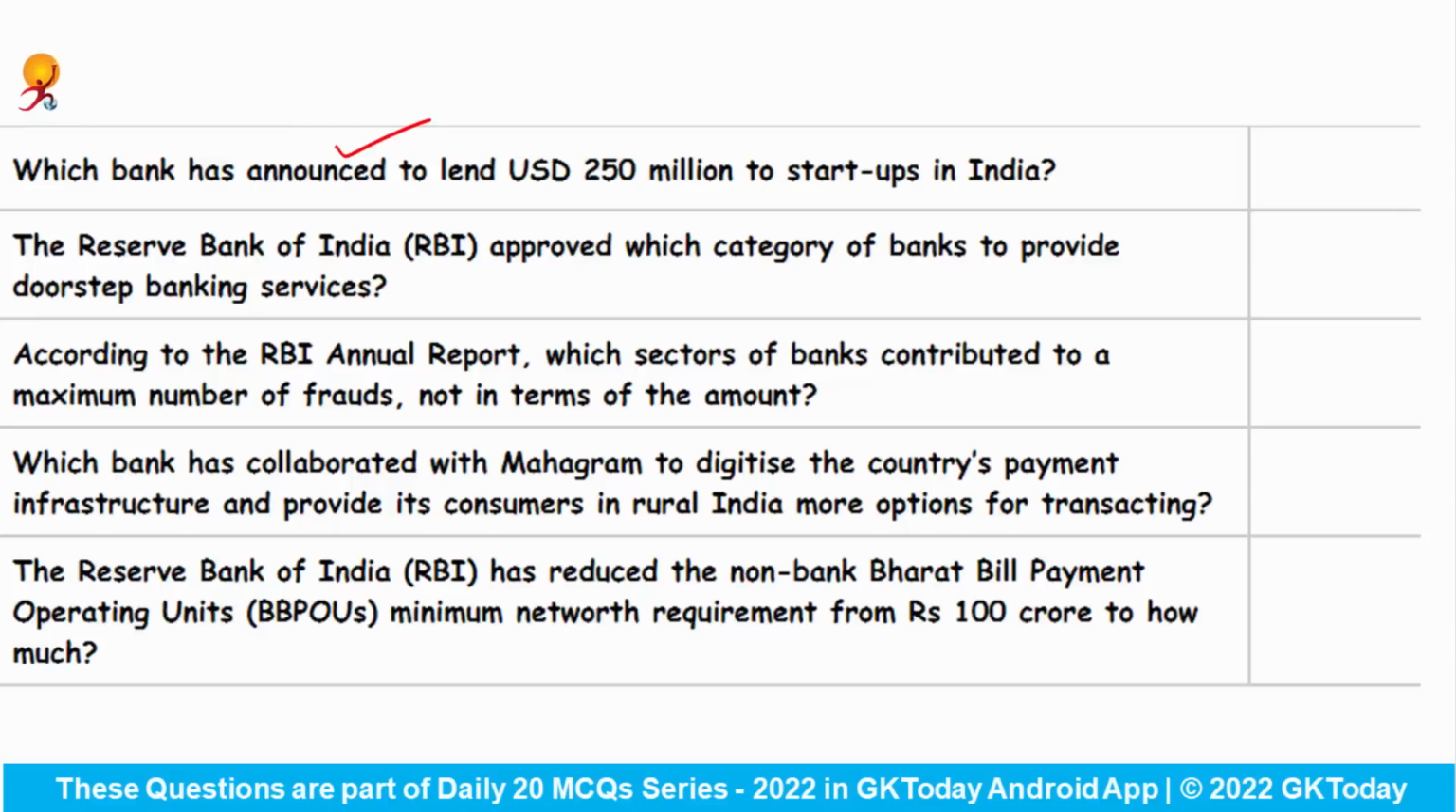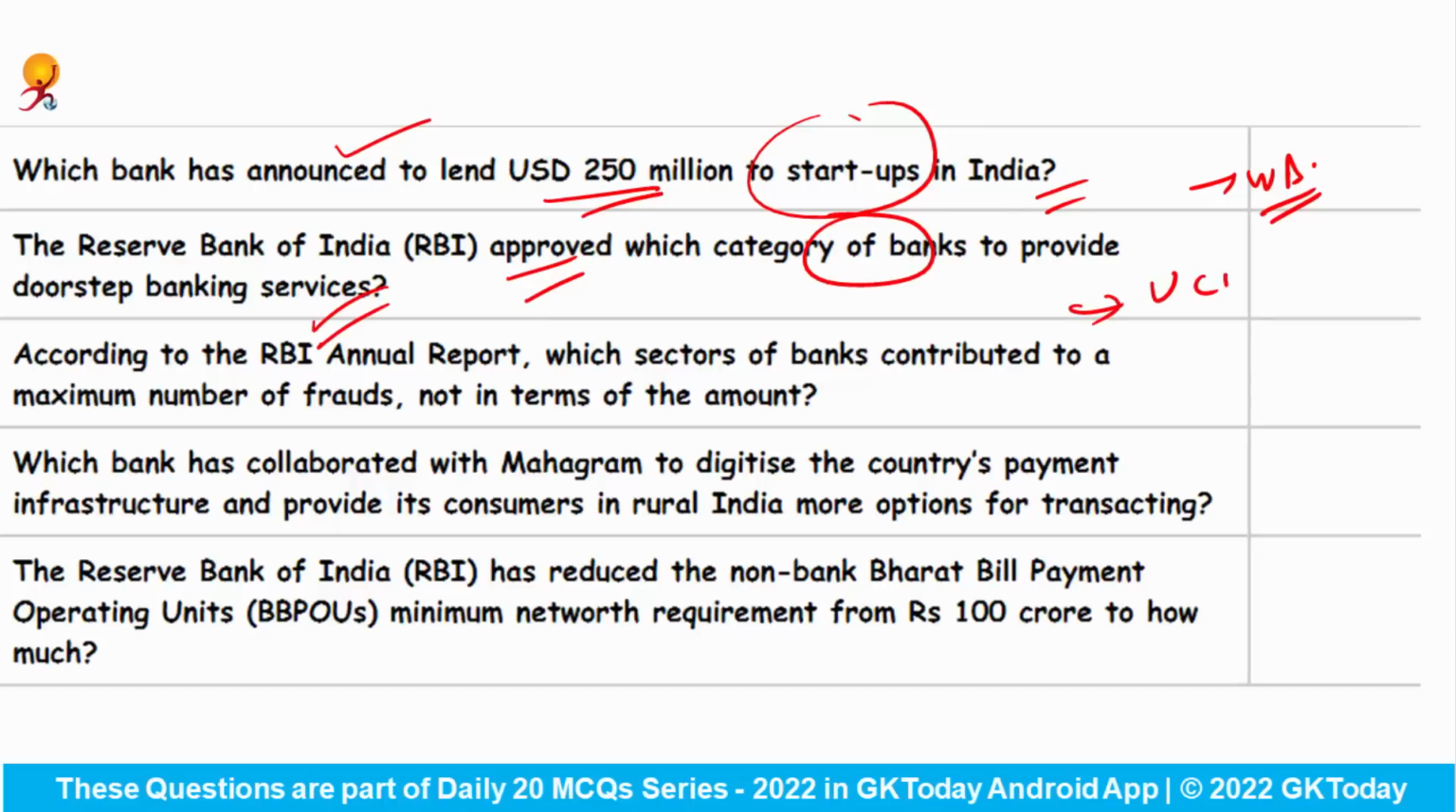Let's see some of the important banks that are in the news. Which bank has announced to lend $250 million to the startups in India? Recently, the World Bank has decided to lend $250 million for startups in India. The Reserve Bank of India approved which category of banks to provide doorstep banking services? Recently RBI has approved urban cooperative banks to provide doorstep banking services. According to the RBI annual report, which sector of banks contributed to the maximum number of frauds, not in terms of the amount? According to the report, the private sector banks have contributed most in terms of fraud.